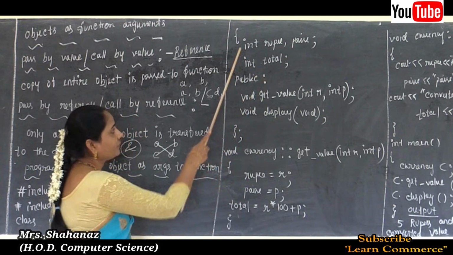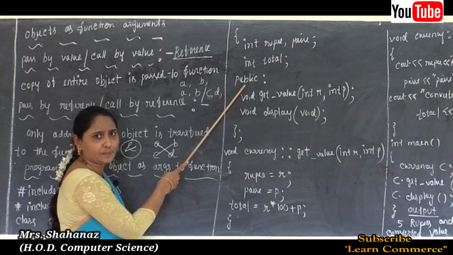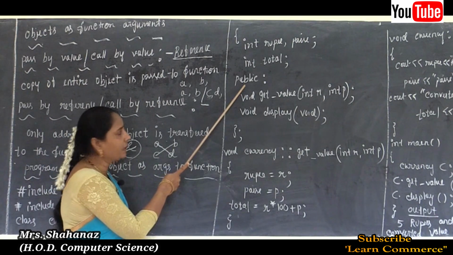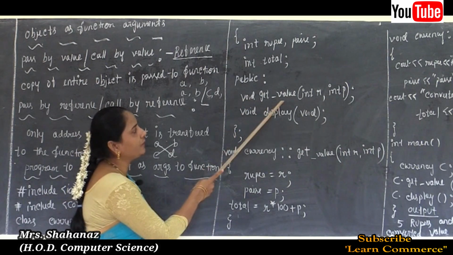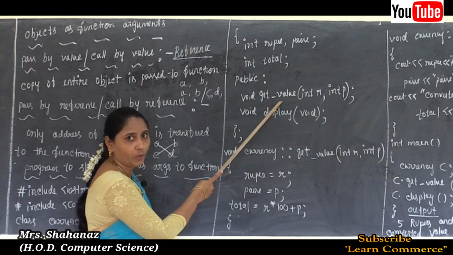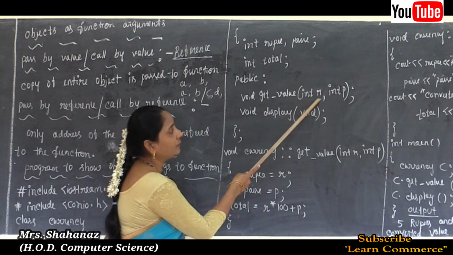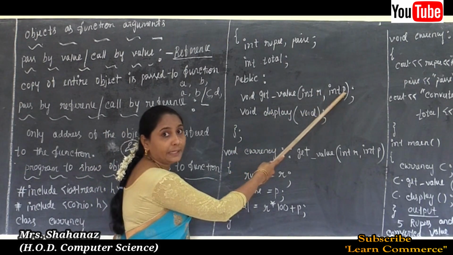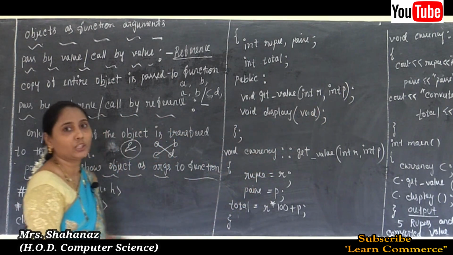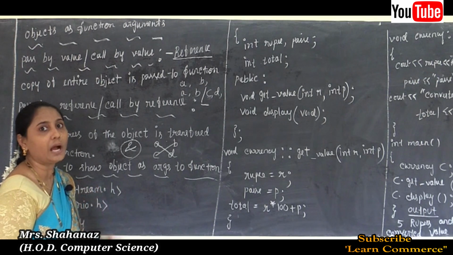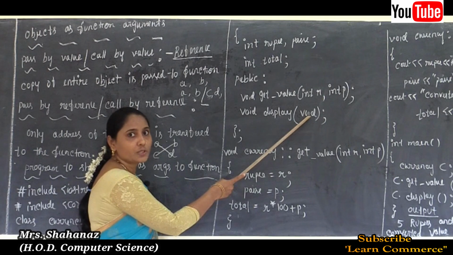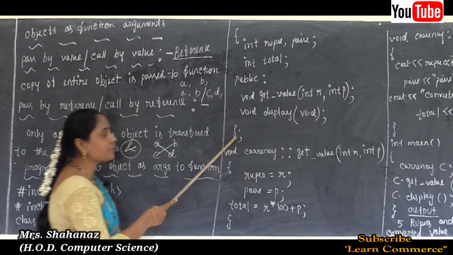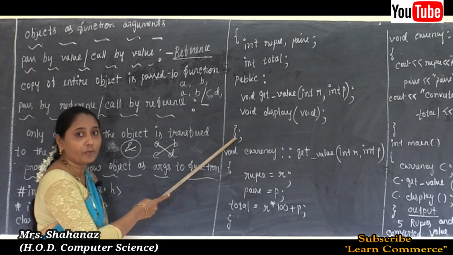Clear this one? And second thing, the second access specifier, that is public. And in public I used two member functions. The first member function name is get_value, and it has some arguments, that is R and P, which I declared separately by using their data types. So this is called the declaration of the member function get_value with arguments. And the second member function is display, with no arguments, so void. Okay, and this is called the end of the class definition.